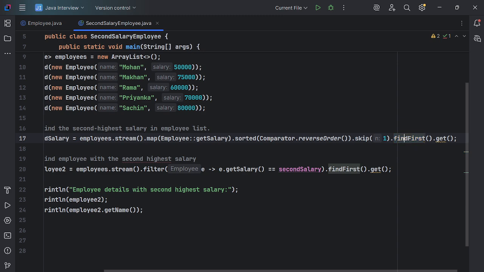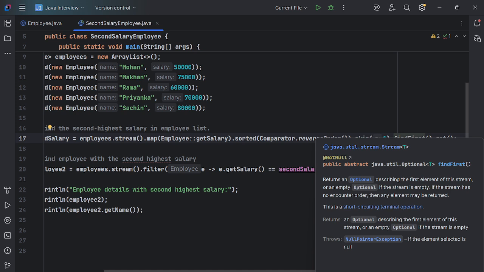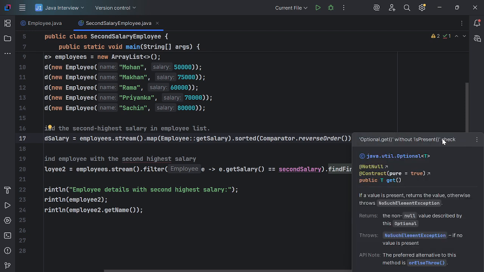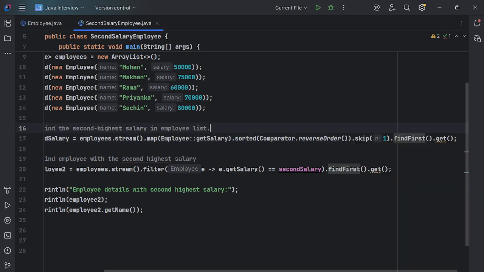You know, guys, findFirst returns an Optional type. If you check the return type of findFirst, this is Optional. Always remember it returns an Optional type. That's why we are calling the get method, which is also from the Optional class, and get will return the actual type.